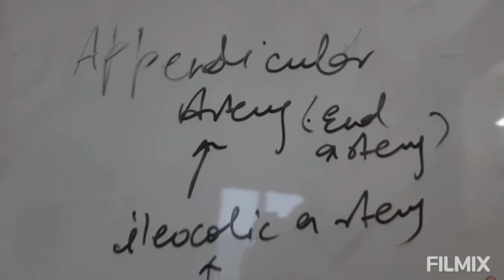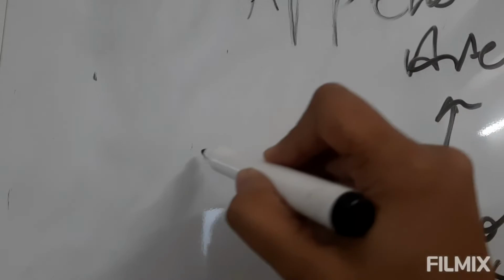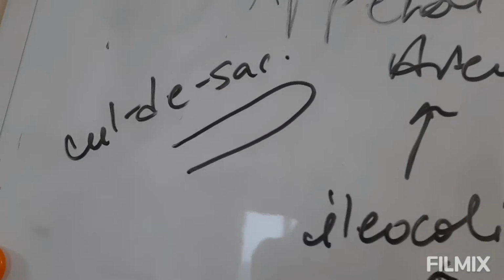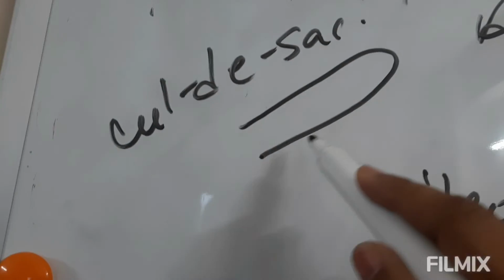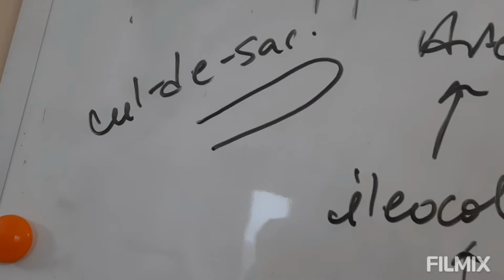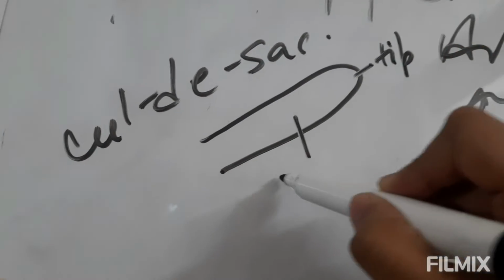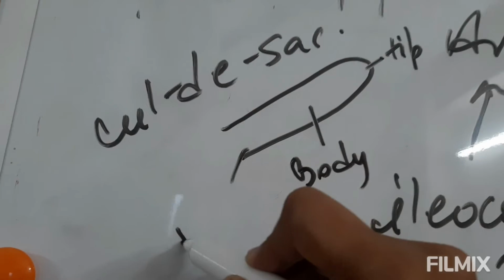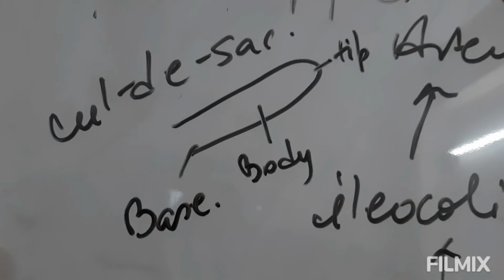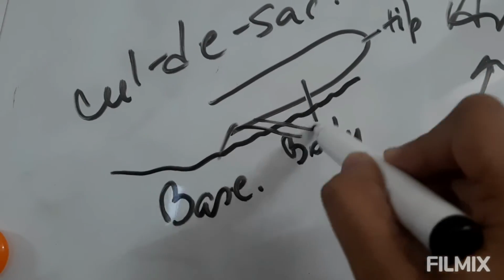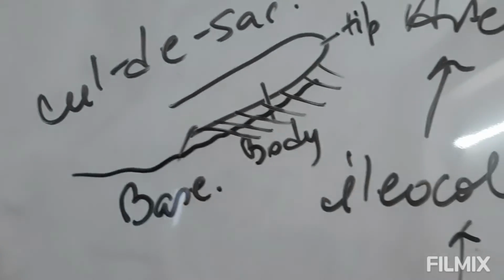Okay. Now seeing about the appendix, it is a tubular organ. It's a cul-de-sac. It is a luminal structure and it is a blind one. And it has three parts. It has a tip, it has a body, and it has a base. Now this appendicular artery runs in the mesoappendix, which is attached to the appendix.